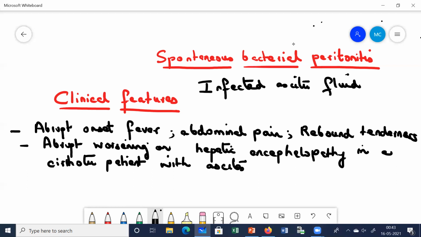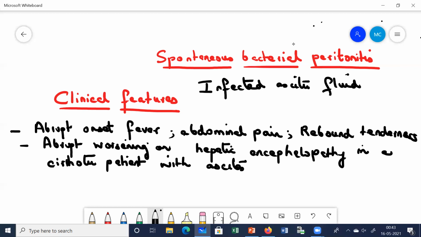This means that if there is some known cause of infection, any intra-abdominal infection like an intestinal perforation or abscess, that has to be excluded. If there has been an organ perforation or an abscess due to which the ascitic fluid has got infected, that won't come under spontaneous bacterial peritonitis.